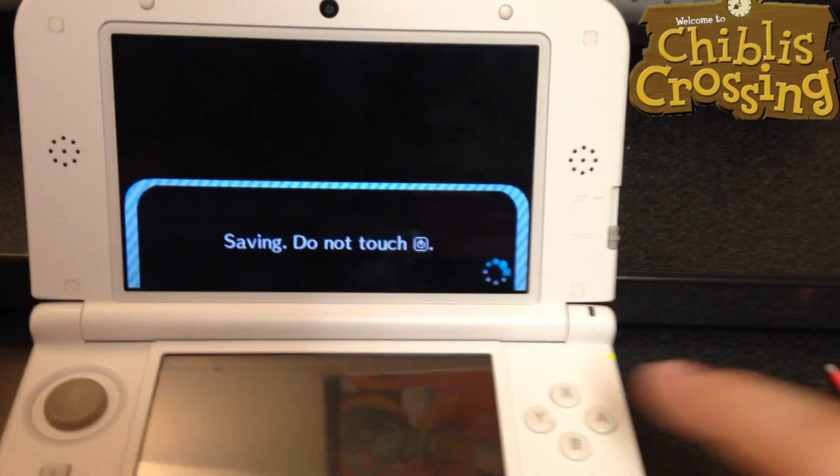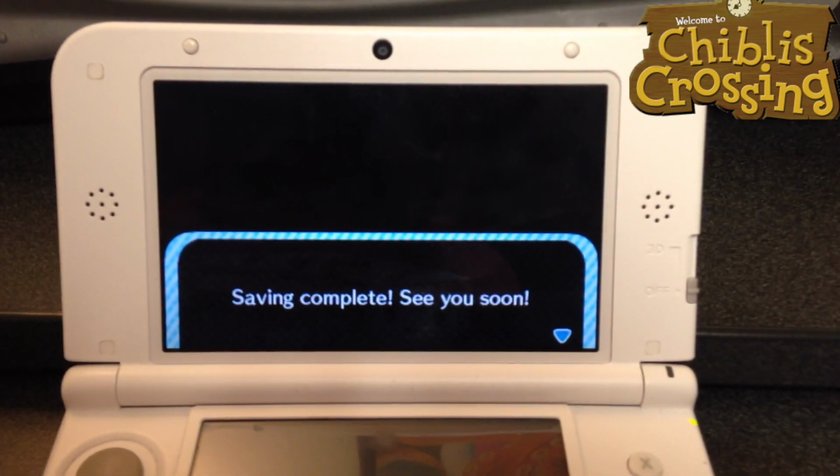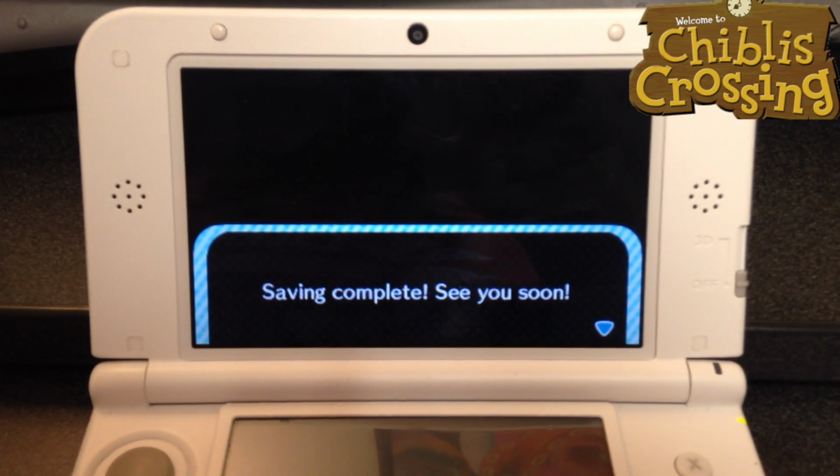Okay, so that's awesome. And then if you wanted to edit it some more, you would just dump it after you save it. You would just load up the game back and then redump it. So basically, that is how you move houses in the RAM editor.